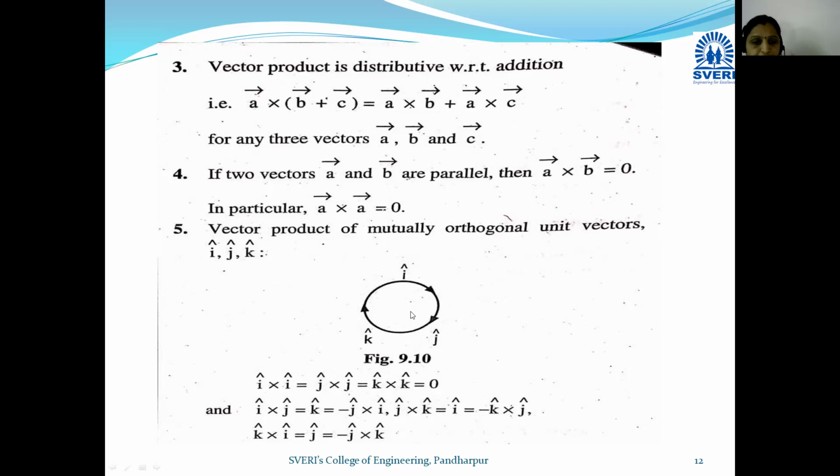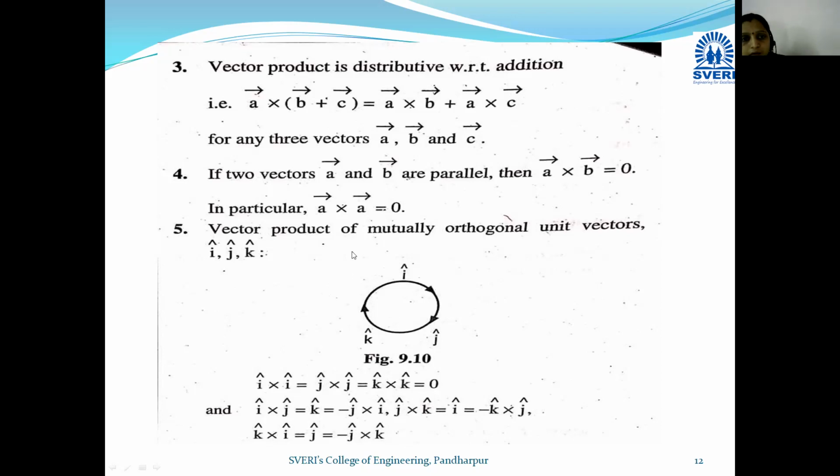Okay, if we change the direction, आपण जर अँटी क्लॉकवाईज गेलो, सो J क्रॉस I कडे गेलो तर इथे काय येणार आहे तुमचं? मायनस के. Suppose we have taken cross product of K cross J, it becomes minus I. Okay, so if we change the direction, then sign will be changed. Okay, so in this way we are going to take the vector product of mutually orthogonal unit vectors.